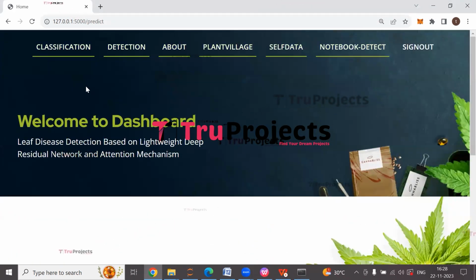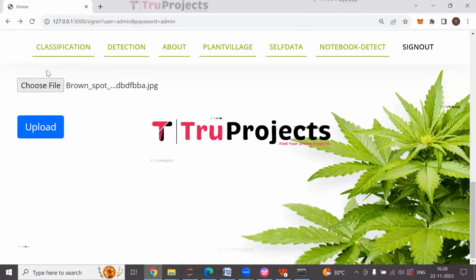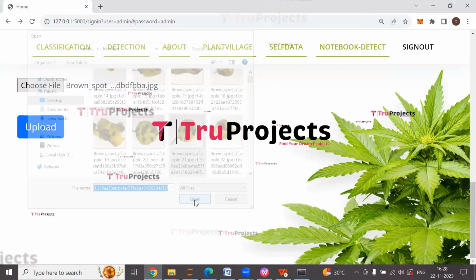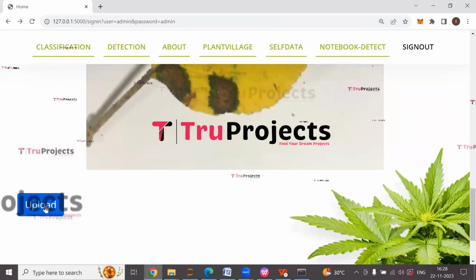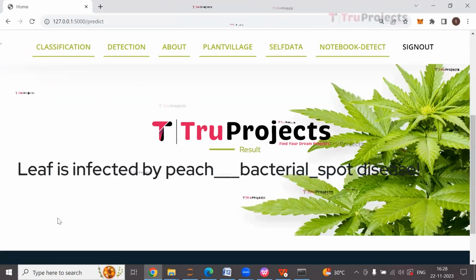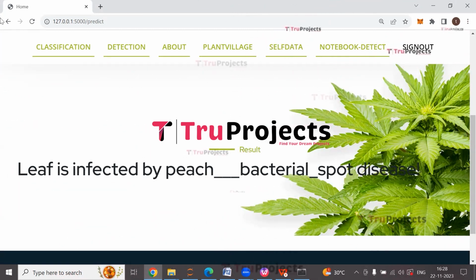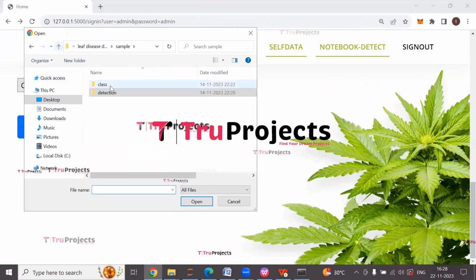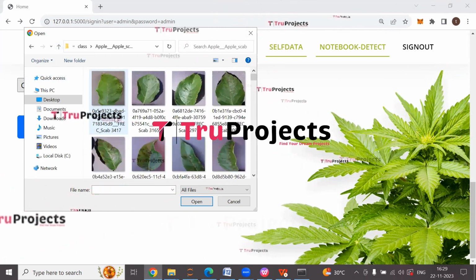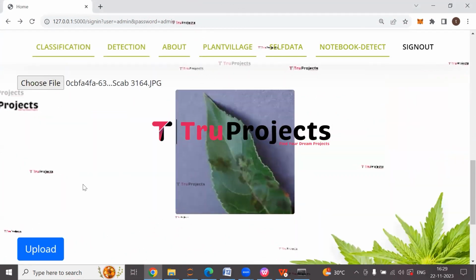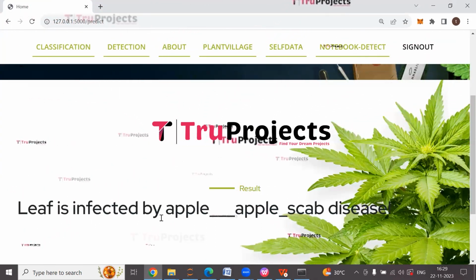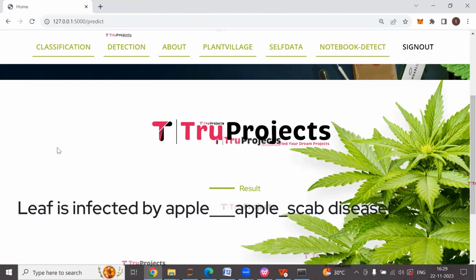Let us upload some more images. Click on choose file. Click on upload. So here we can see the leaf is infected by peach bacterial spot disease. Let us upload some more images. Click on upload. So here we can see the leaf is infected by apple scab disease.